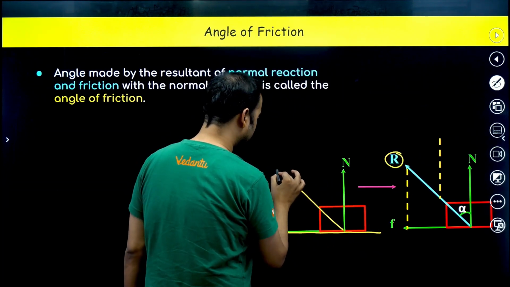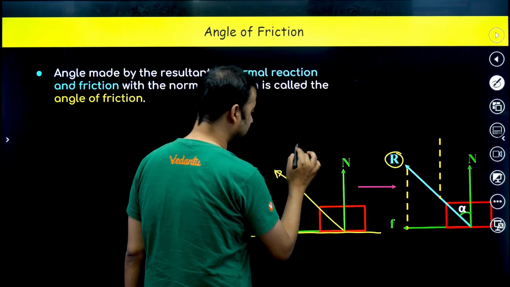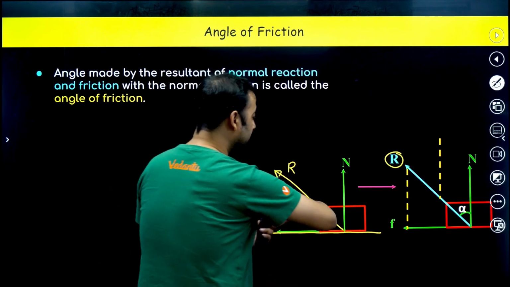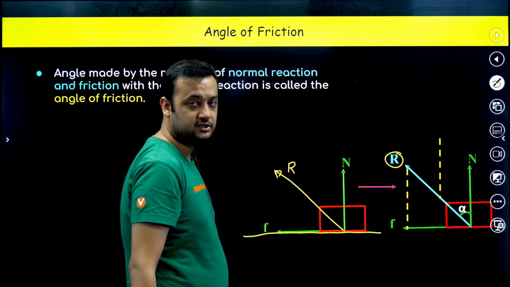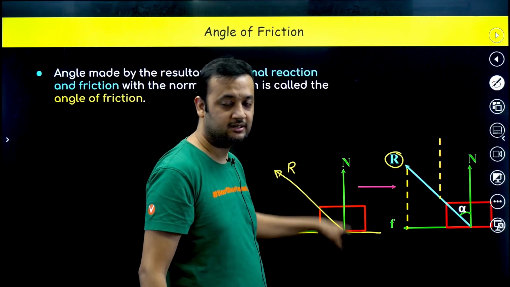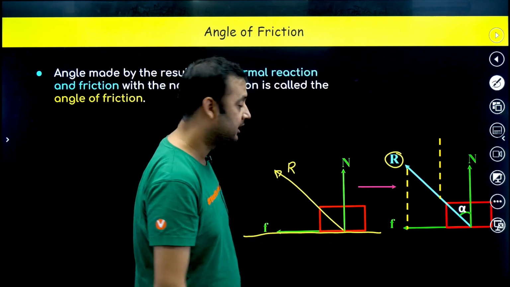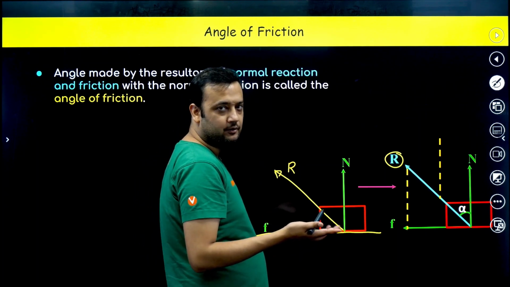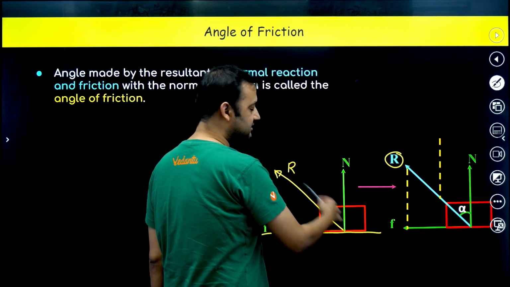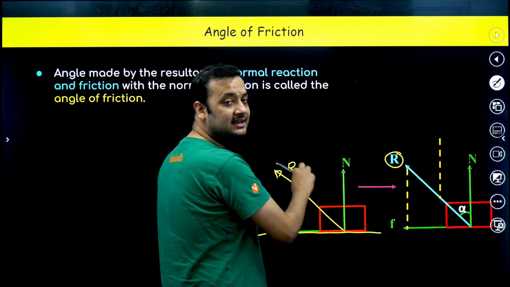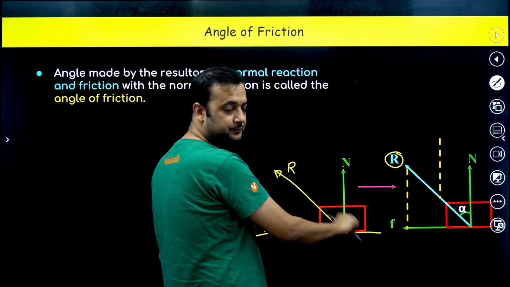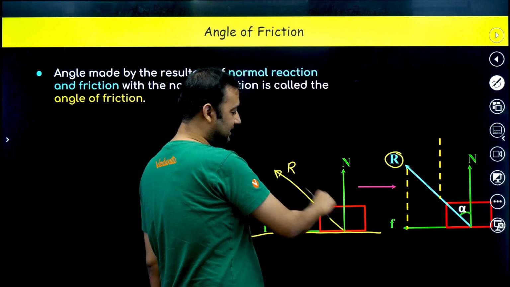Okay, in reality the ground is applying a single force called the reaction force, and the component of the reaction force in the perpendicular direction is called the normal reaction. Please try to understand what I am saying. In reality, the ground is applying a single force, which is the reaction force. It is also called the contact force. So in reality, the ground is applying one single force.